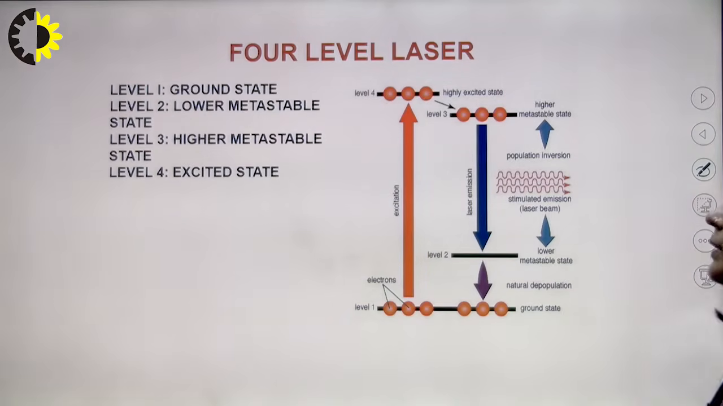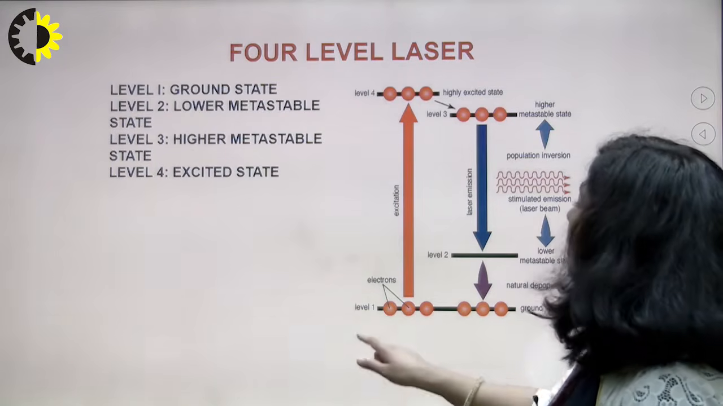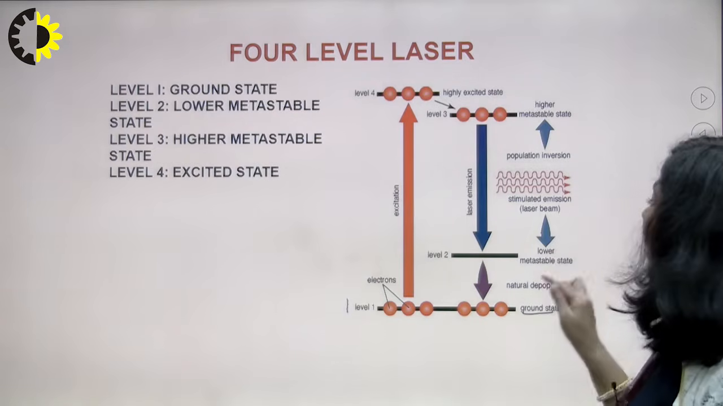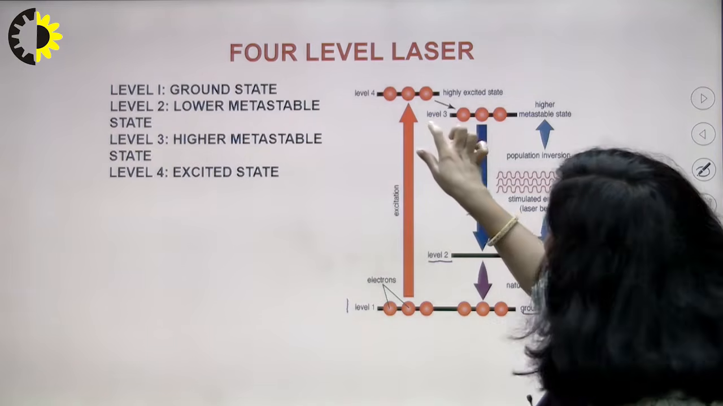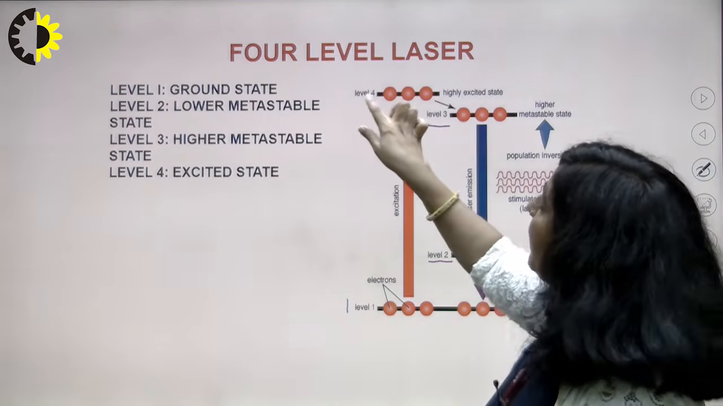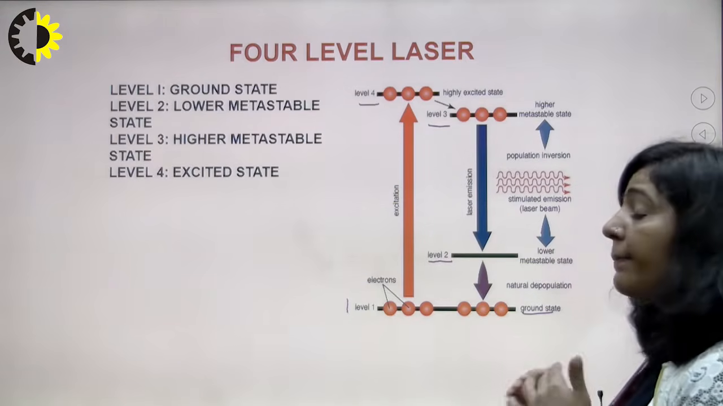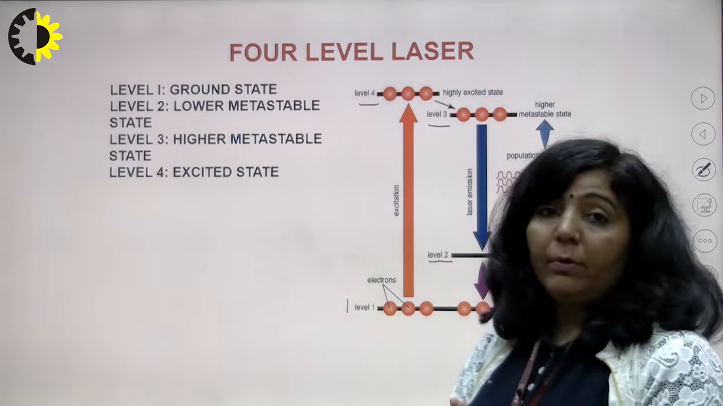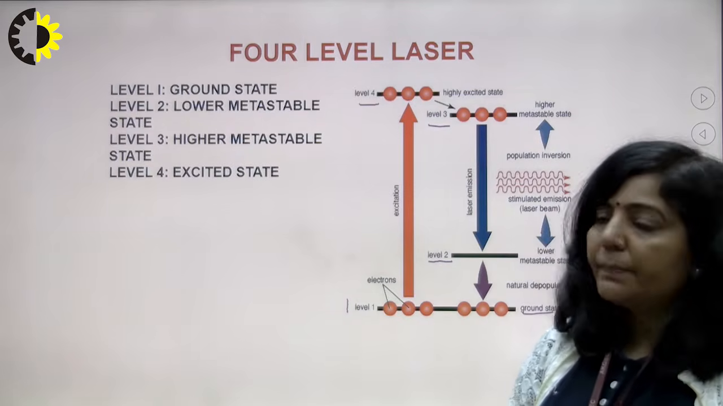Now you can see all these energy states in this energy level diagram. This is your first energy state, this is your ground state, then you have state number 2 which is known as the lower metastable state, then level number 3 which is your higher metastable state, then level number 4 which is your excited state. Level number 1 or ground state is the most stable, and level number 4 or excited state is the least stable, or highly unstable state.